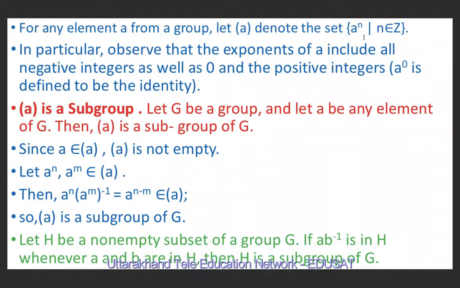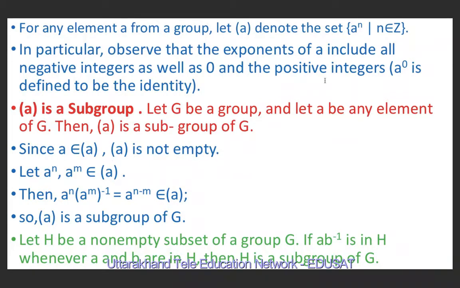And we will show that this set, which we have defined by a raised to power n such that n belongs to Z and denoted by <a>, is a subgroup. So let G be a group and let a be any element of G. Then <a> is a subgroup of G. Since a belongs to this set, this set is non-empty.